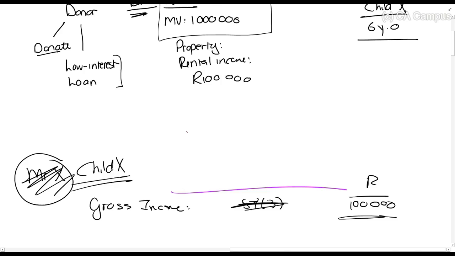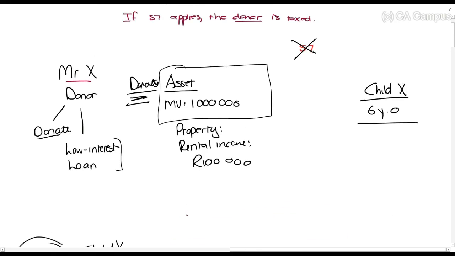So what am I saying here? If there was a donation and Section 7 does apply, the donor is taxed. If it does not apply, whoever earns the income is taxed as normal. Right, so that's the one situation there.